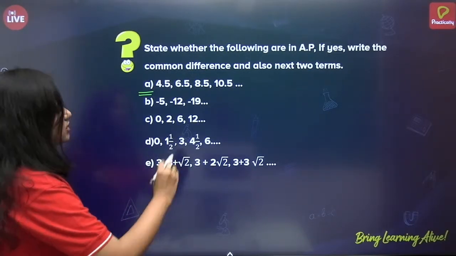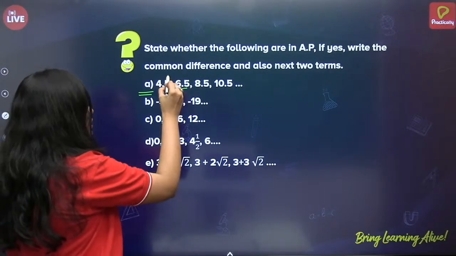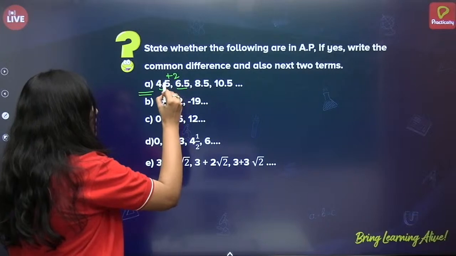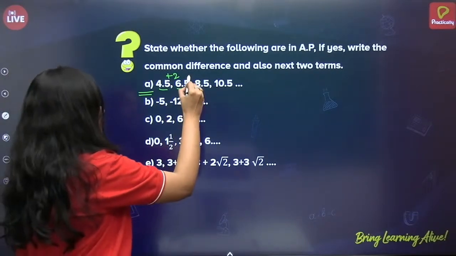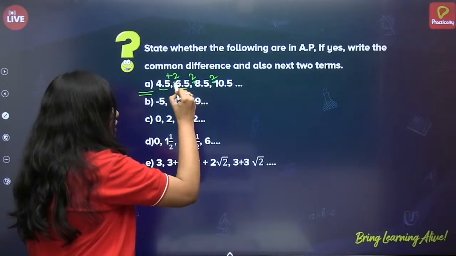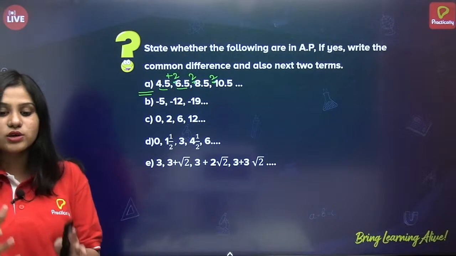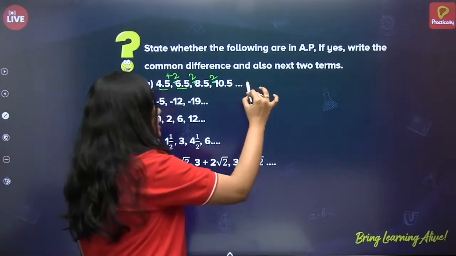Now let us see the difference between 6.5 and 4.5. So what is it? Plus 2. So you are adding 2 to 4.5. Correct? Next, here also 2. Here also 2. So yes, the difference between the consecutive terms is the same. That is, this is in AP.